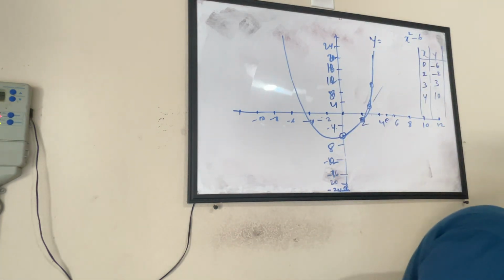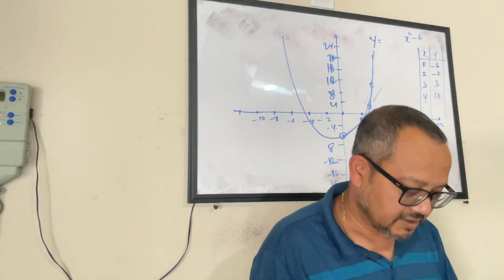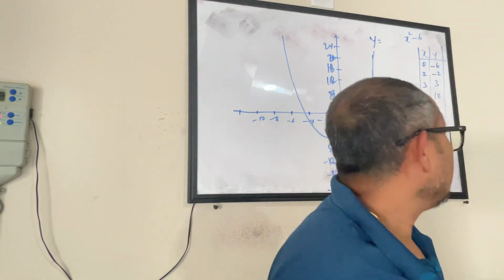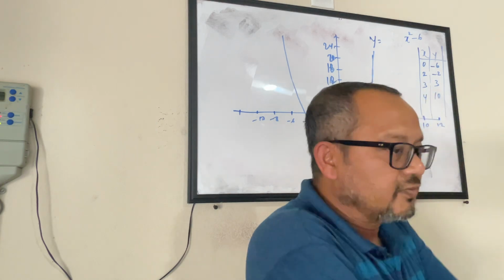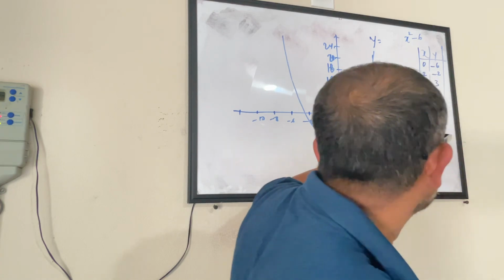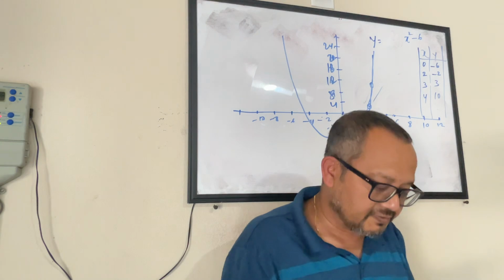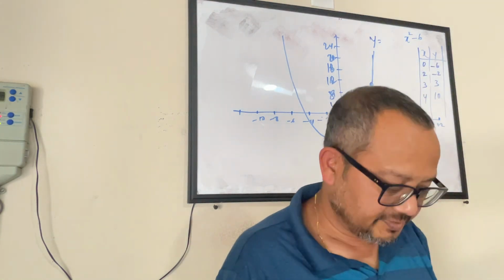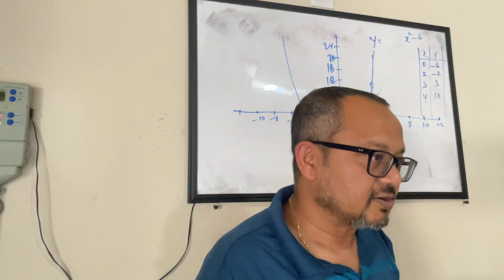So, plotting a graph on a coordinate plane, it's an easy thing. Just that you can have as many data points that you want to pick up. Don't go with 2 or 3 or 4. You can even go for 6-7 points, and then plot those points in the graph paper and join them. By seeing the picture, you will know whether it's a straight line or a parabola or something else. This is about graphing a function. Any question or doubt so far?